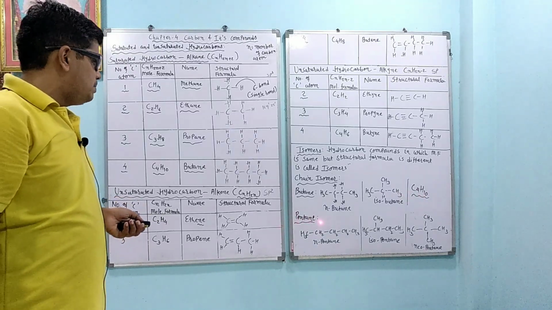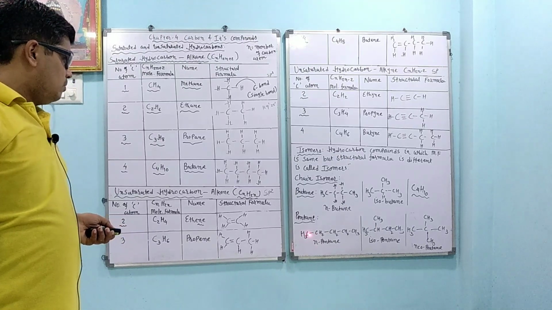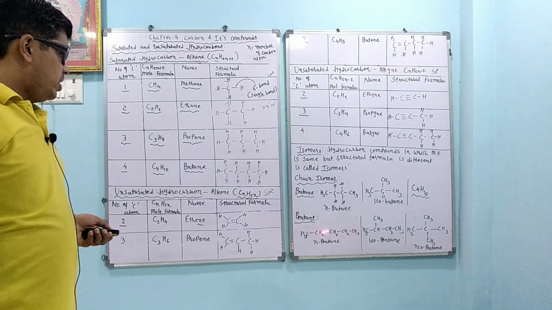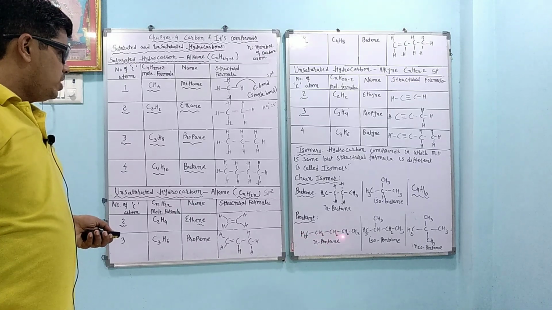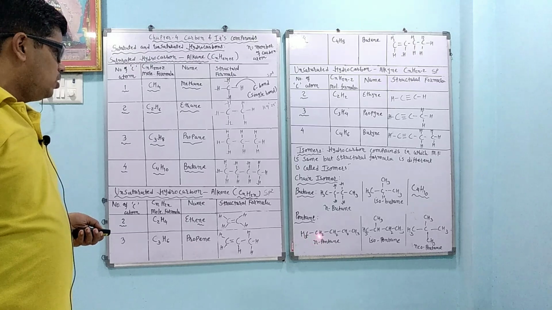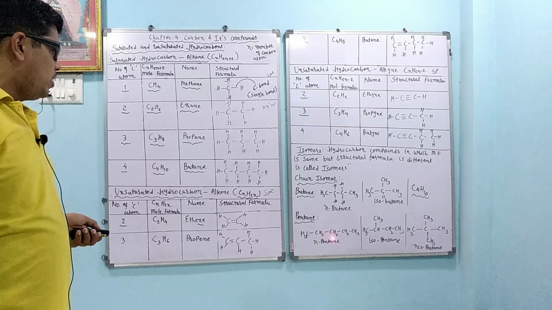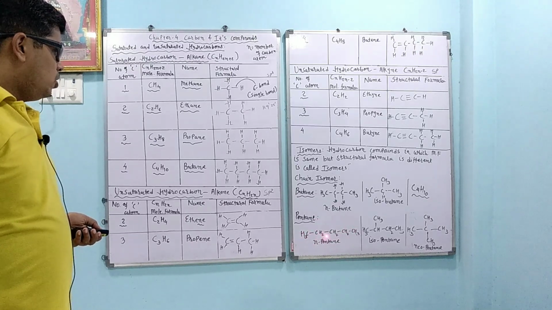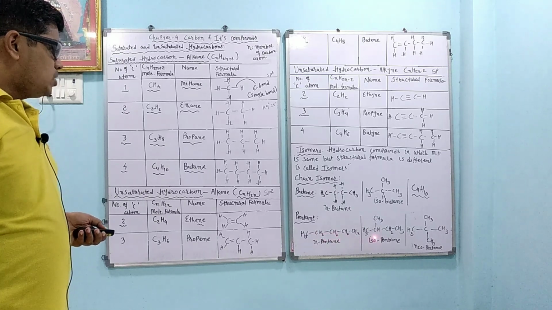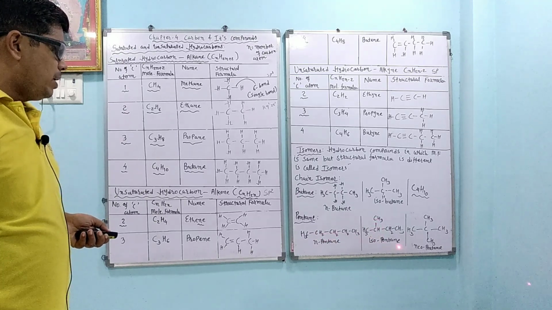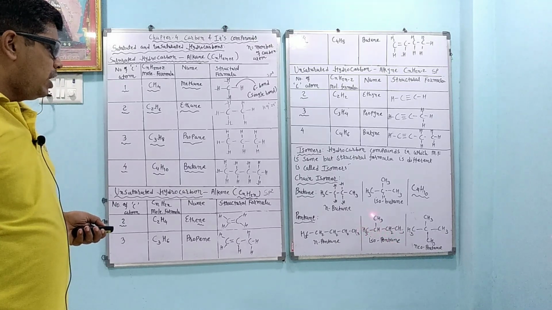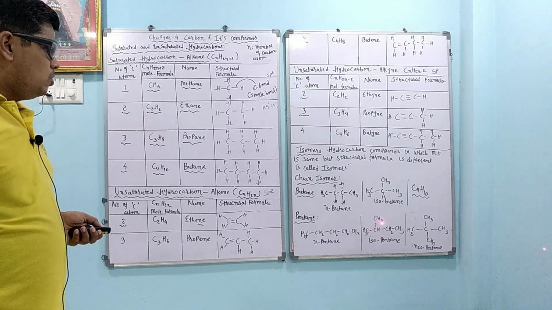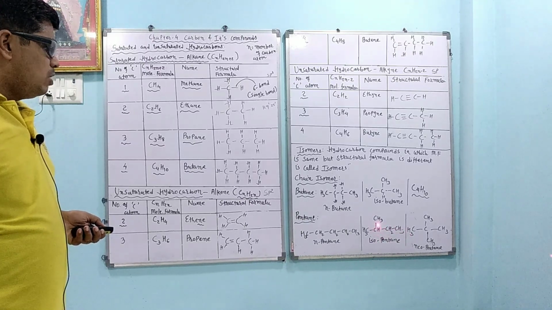In the same way, another example is pentane. Pentane means 5 carbon atoms, 1, 2, 3, 4 and 5. A straight chain is present. To complete the valency, we are writing H3, H2, H2, H2, H3. If we count the carbon 1, 2, 3, 4, 5, then we get C5. And if we count the hydrogen, 3, 5, 7, 9, 12. Now suppose we make one branch, then we get isopentane. It is also C5H12. We count the carbon 1, 2, 3, 4 and 5, C5, and hydrogen 3, 4, 7, 9 and 12, C5H12. So it is called isopentane because one branch is present.